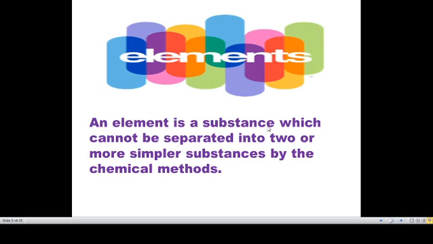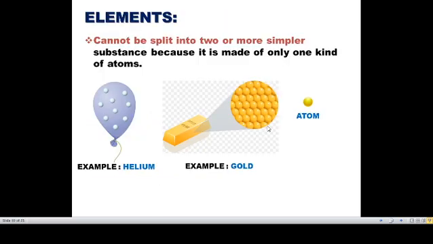In elements, if we take one element, oxygen, we cannot separate it into more simpler substances. By chemical methods also we cannot separate them. By physical methods never, and by chemical methods also we cannot separate that oxygen into two or more simpler substances, because the atoms present in that oxygen are identical and it comes under pure substance. So we cannot split them into two or more simpler substances because it is made up of only one kind of atom.